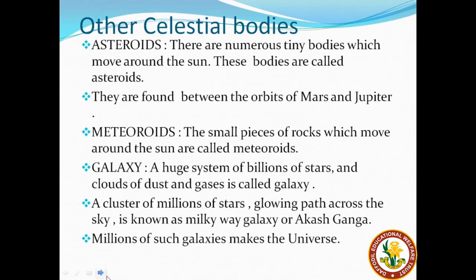Meteoroids are small pieces of rock which move around the sun. These are called meteoroids. A huge system of billions of stars and clouds of dust and gases is called a galaxy. A cluster of millions of stars forming a glowing path across the sky is known as the Milky Way galaxy or Akash Ganga. Millions of such galaxies make up the universe.